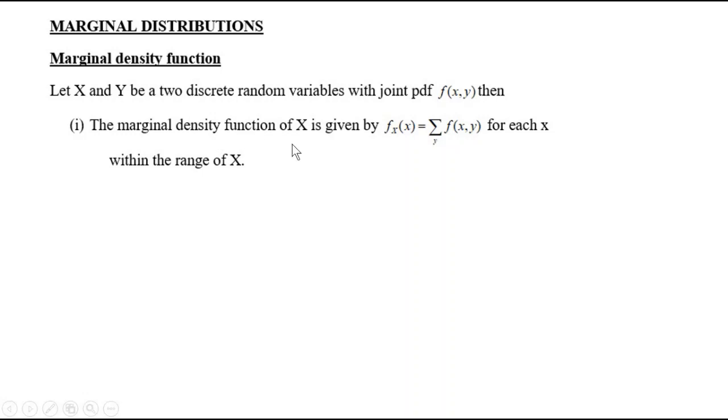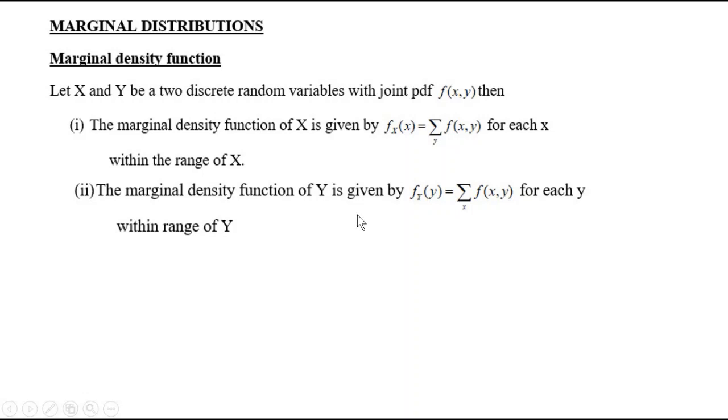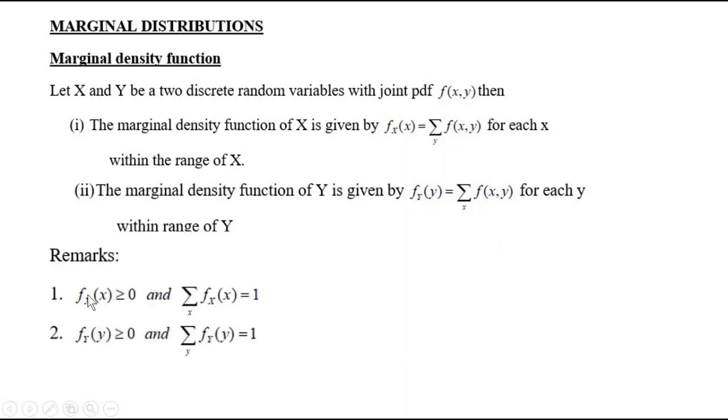the marginal density function of capital X is given by f of x, which is equal to sigma over y of f of xy. Similarly, the marginal density function of capital Y is given by f of y, which is equal to sigma of f of xy over x. And these PDFs must satisfy the condition that the probabilities must be positive and the total probability must be 1 for each.